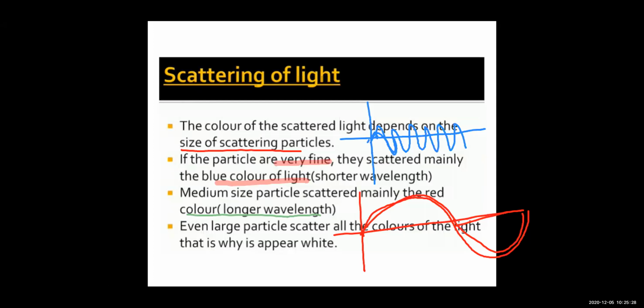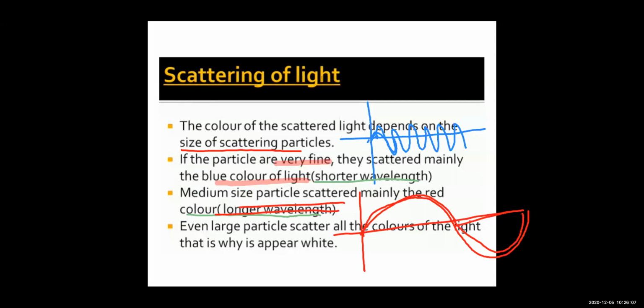When only blue is scattered, the scattered light will appear to be blue, right? And when only red is scattered, the scattered light will appear to be reddish, right? And when all the colors are scattered, because the particle size is very, very large, then the light will appear to be white. So children, the color of the scattered light finally depends upon the size of the scatterer.